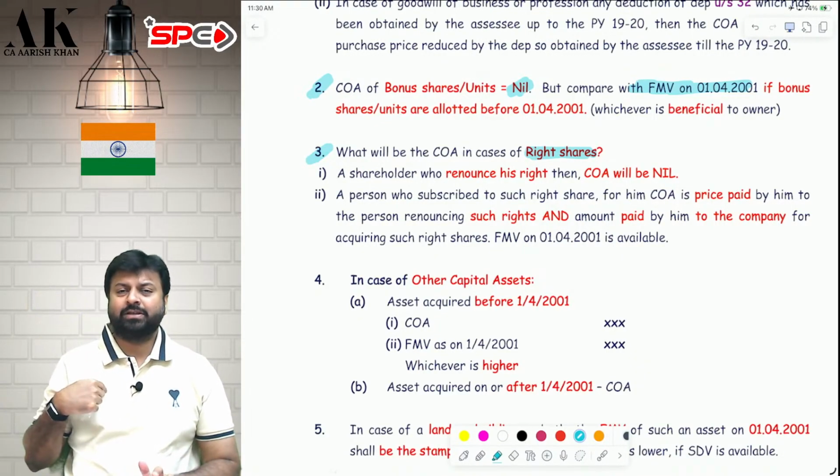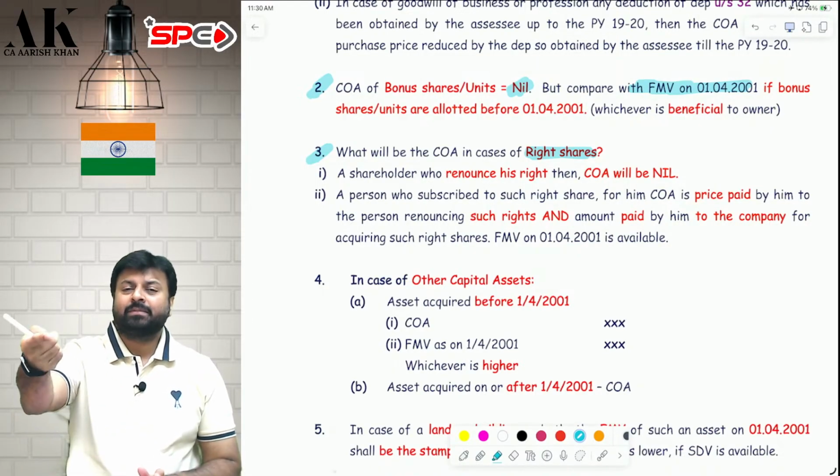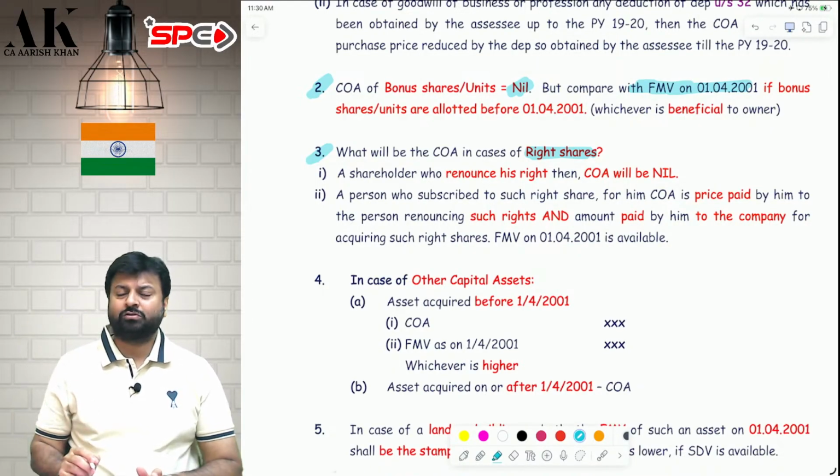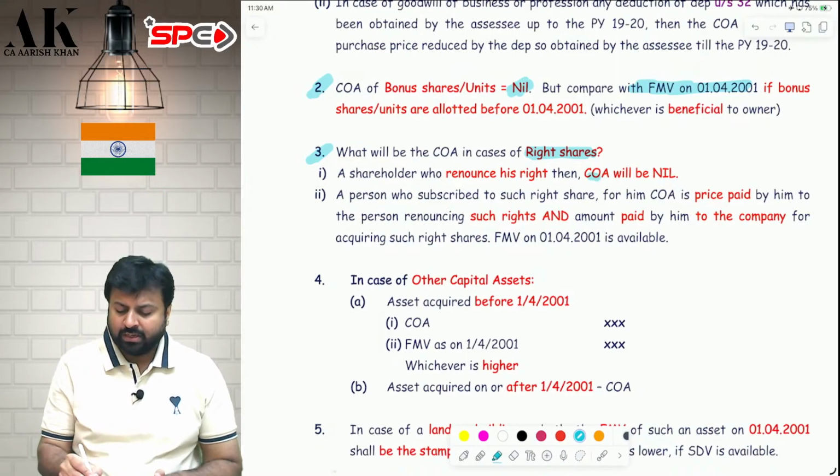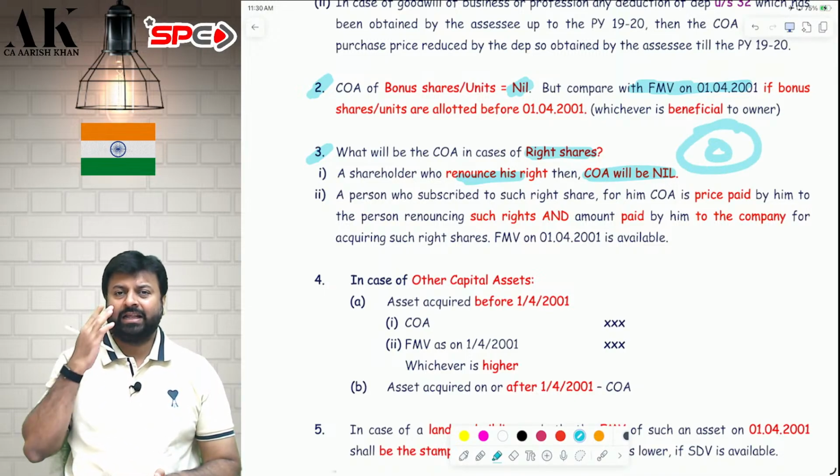So how will I be subject to capital gains? The full value of consideration is the amount received on renouncement. Say 10,000 rupees is my full value of consideration. Minus what is the cost of acquisition? The cost of acquisition of renouncing the right is nil. Therefore, the entire 10,000 rupees will be subject to capital gains in my hand.